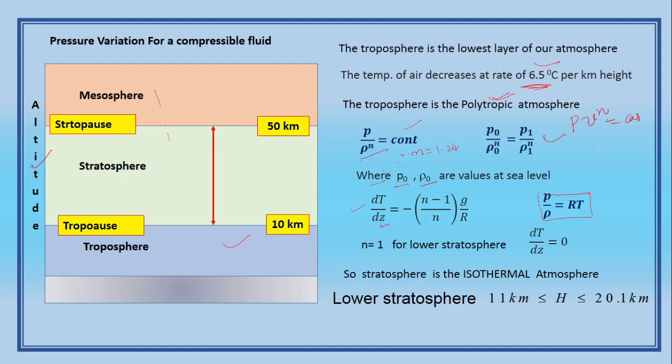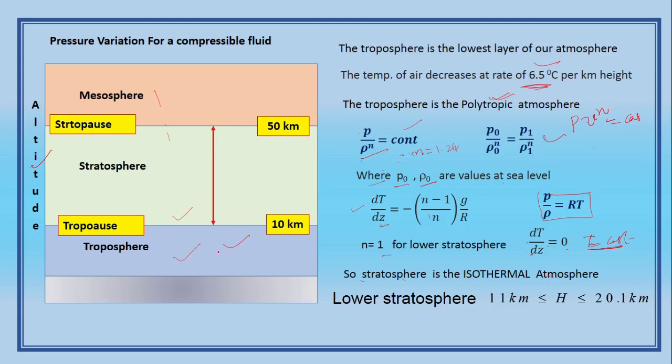Air can be taken as a perfect gas, so the perfect gas equation can be applied to air. If n is equal to 1, then this becomes 0, then dT by dz is equal to 0. So the temperature with respect to the elevation is 0. If you integrate, T becomes constant. So this is isothermal. The stratosphere is an isothermal atmosphere, and the troposphere is polytropic.